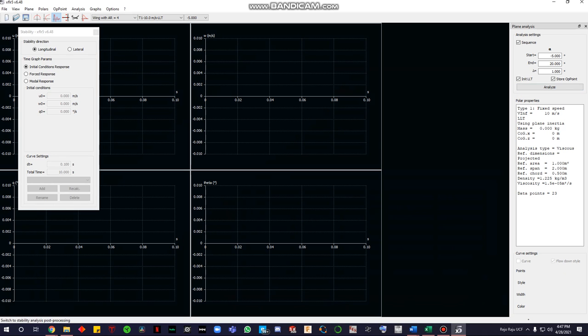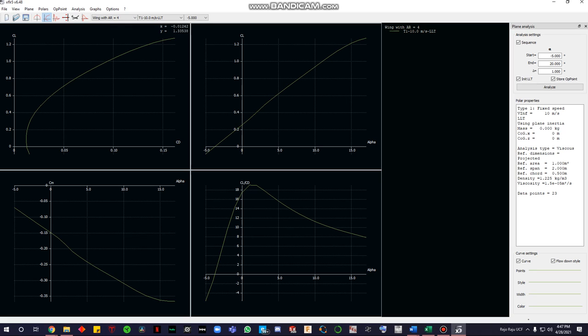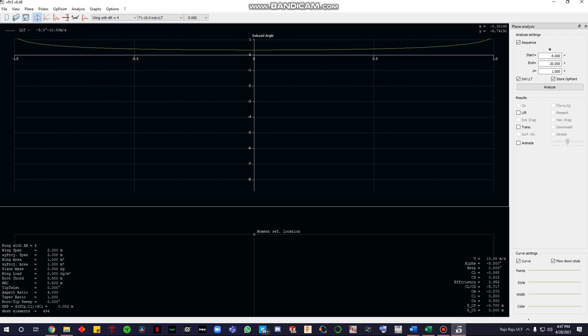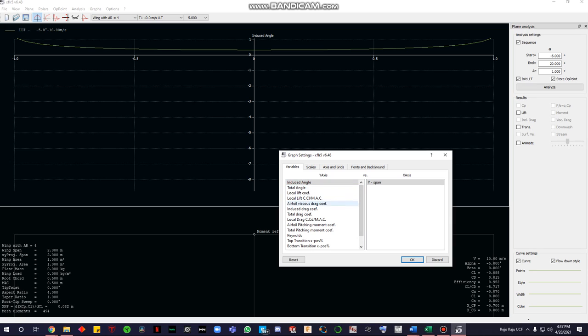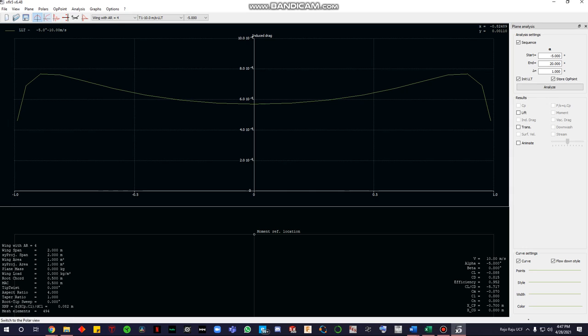And you can actually come here and see your CL, CL over alpha, CD, and alpha graphs right here. You can also see your induced angle and your induced drag coefficient graphs here. And this is for a wing with the aspect ratio of 4. And you can actually see some values here too. You can see the velocity, your coefficient of lift, and such other things with this.